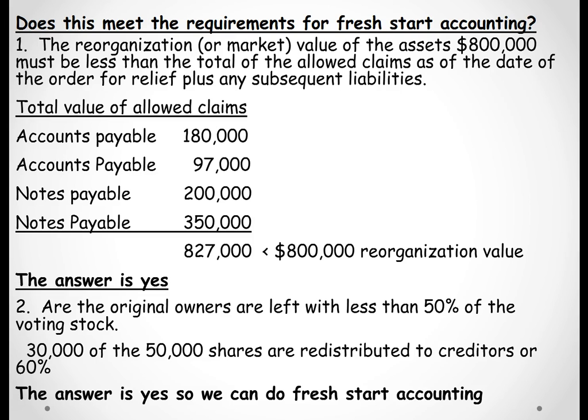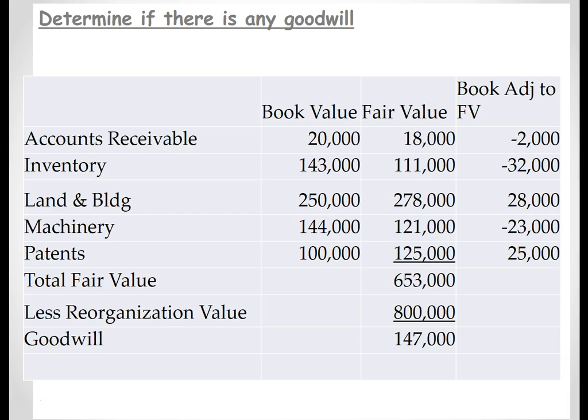Now, the first thing we need to do is see, is there any goodwill? So what we're going to do is add up the fair value of the assets and subtract them from the reorganization value. And in this case, we get $147,000. Right here, we get $147,000 of goodwill. Also, we're going to have to write down our assets, except for land and building, which we have to write up.